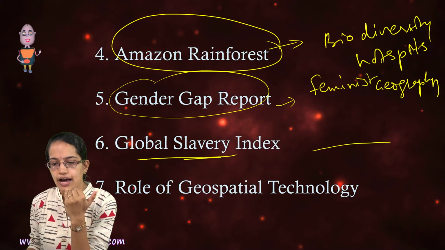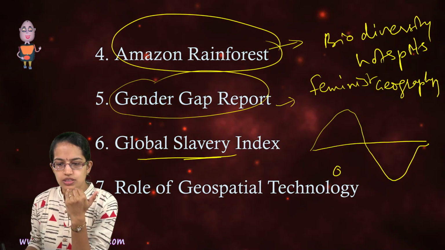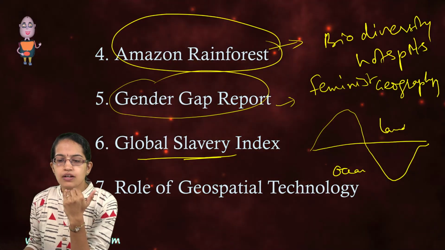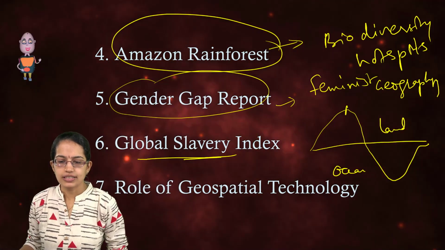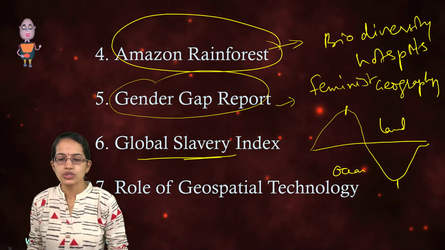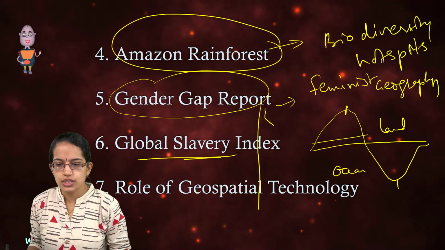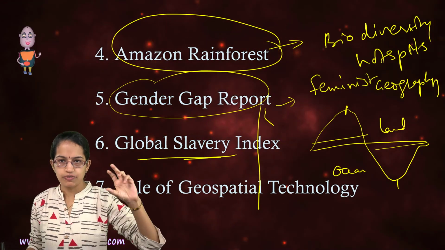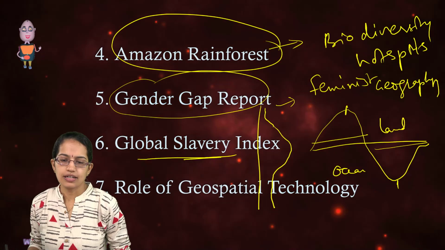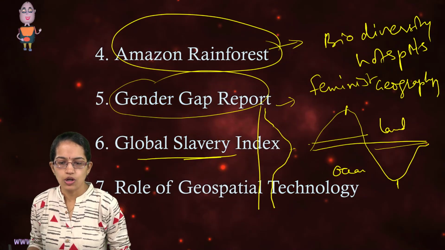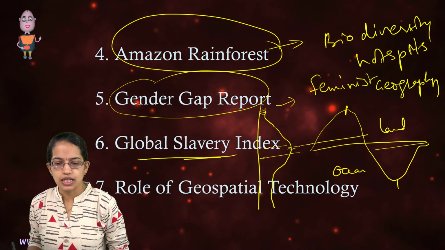Let's say I have this level and you have the land features and the ocean features. So, this is ocean, this is land. Very rarely you have very high peaks, so Mount Everest on the highest and Mariana Trench on the lowest, but those are very less in number. But what is closer to the sea level, below and above the sea level, the closest areas are a lot in number. So you have a curve that comes something like that, where you have a lot of values which are closer to this region and very few values which are extreme.